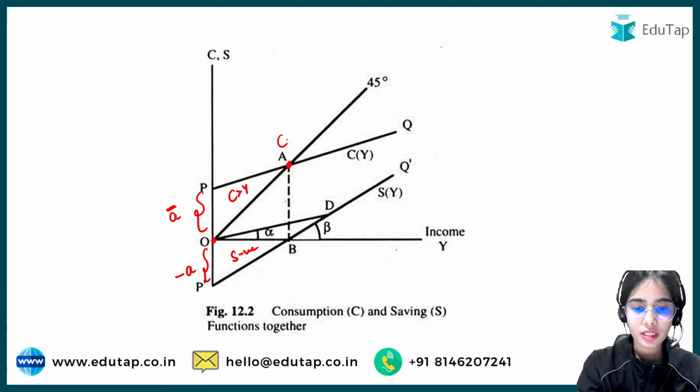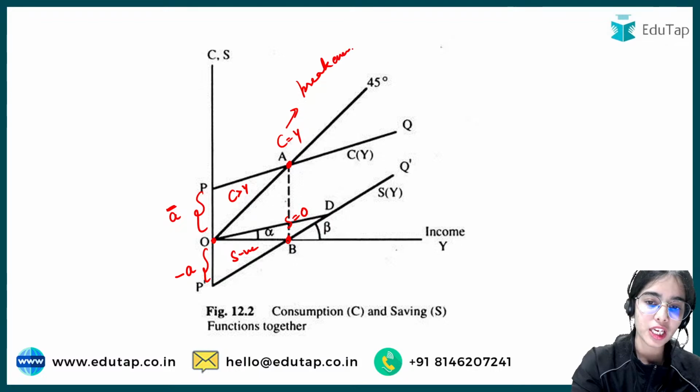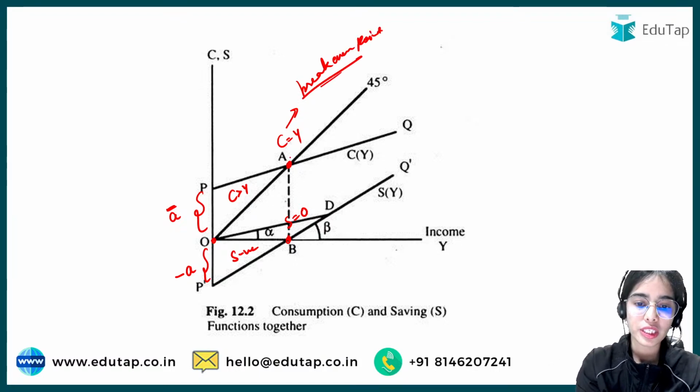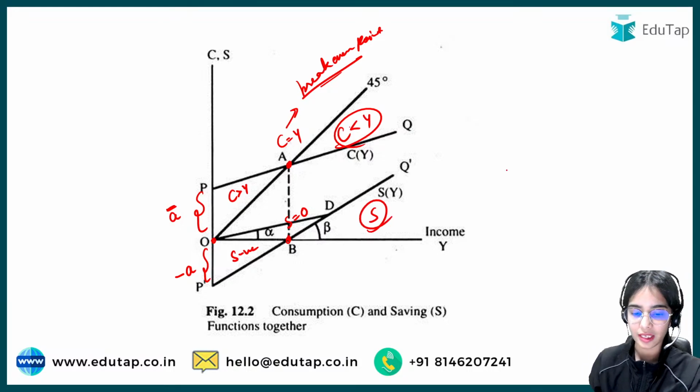Now this is C equal to Y, that means your saving is equal to 0. A direct question can come that if there is the break-even point that is happening, that means savings are 0. So this is C equal to Y, that is the break-even point. Consumption is less than income, so that means you are saving. Okay, so that is the idea.